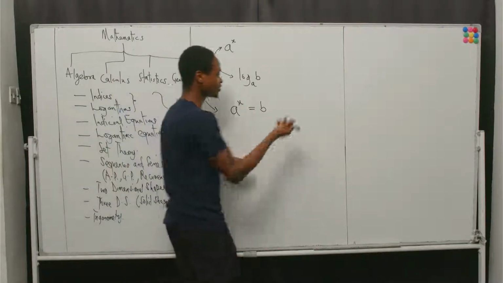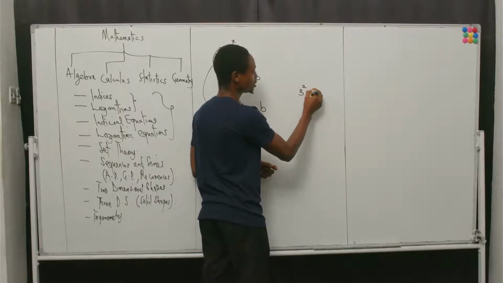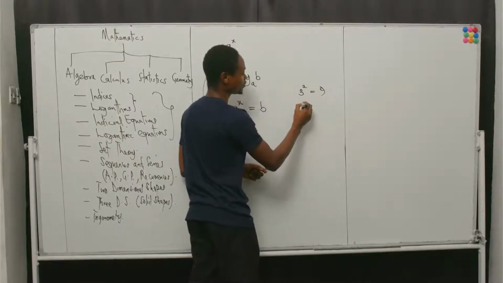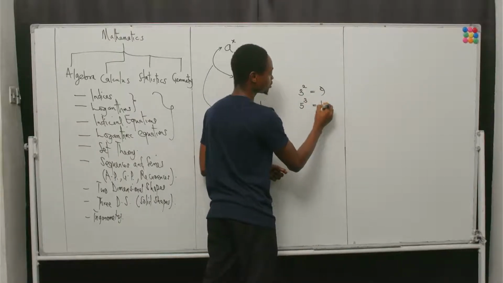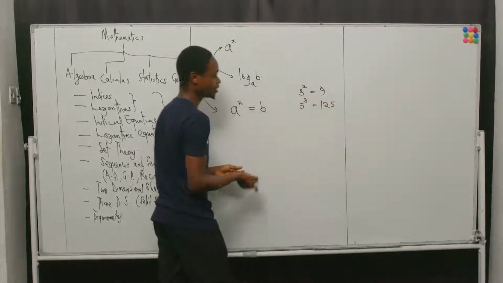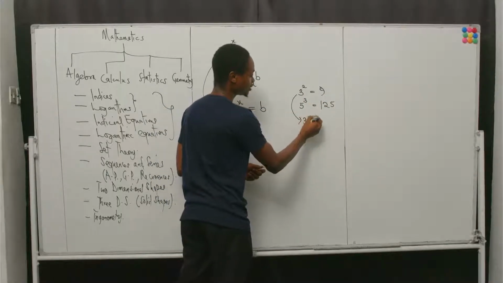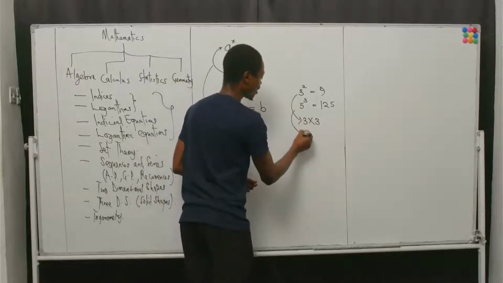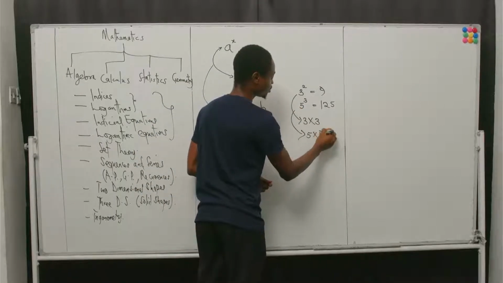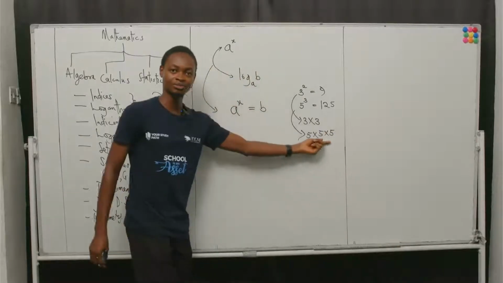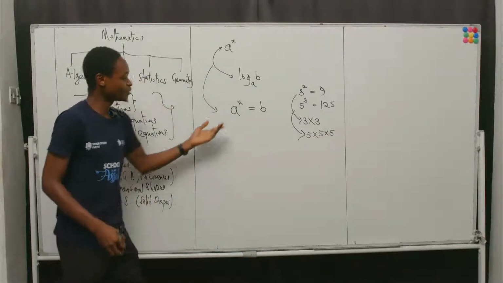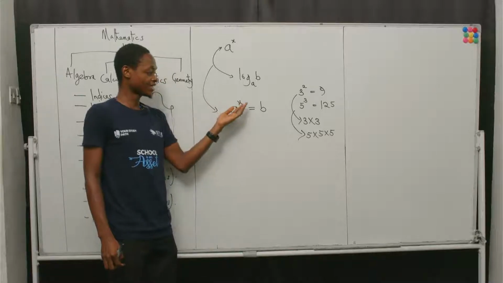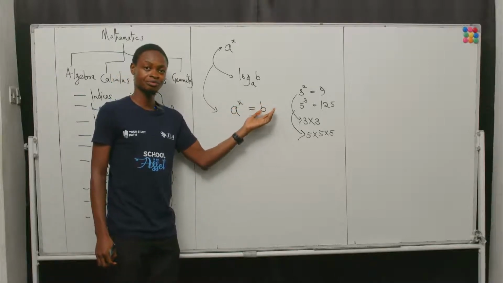In practice, that means if I have 3 squared, I expect to get 9. If I have 5 cubed, I expect to get 125. Why? Because 3 squared is 3 times 3. That is 3 multiplying itself twice, while 5 cubed is 5 multiplying itself 3 times. So if I multiply a with itself x times, I expect to get b.